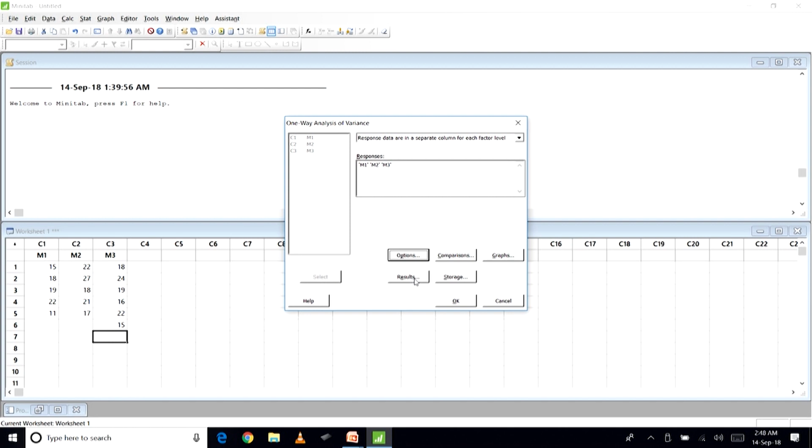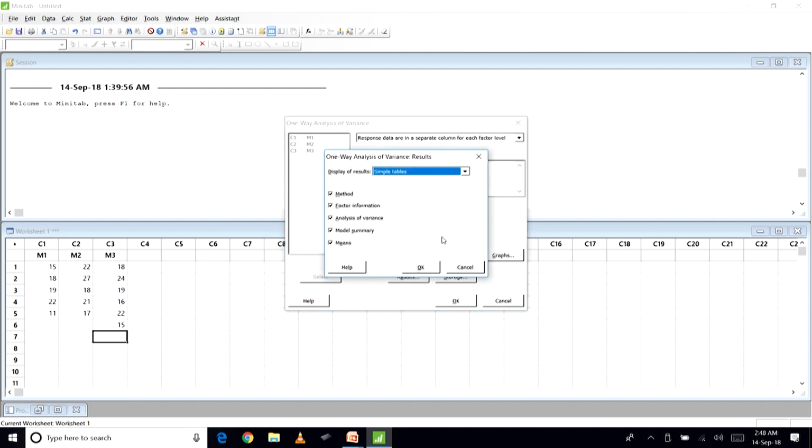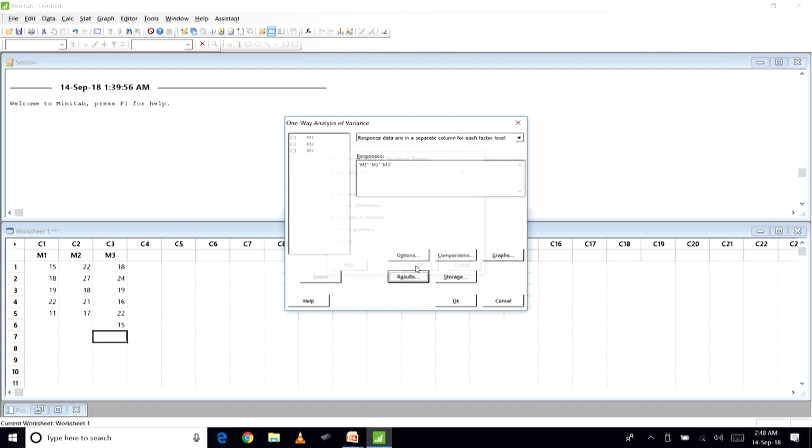Let us look at which results we are looking for. Display, simple tables we want. We want means, we want ANOVA, model summary and everything, right. So, we will click OK.